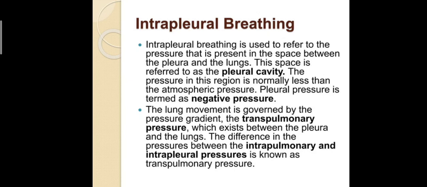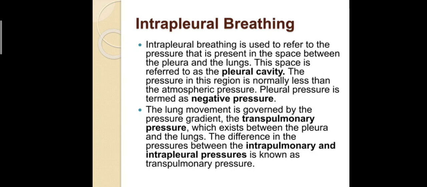Intrapleural breathing. Intrapleural pressure refers to the pressure present in the space between the pleura and the lungs. This space is referred to as the pleural cavity, where compared to atmospheric pressure, the pleural pressure is termed negative pressure. The lung movement is governed by the pressure gradient, the transpulmonary pressure, which exists between the pleura and the lungs.